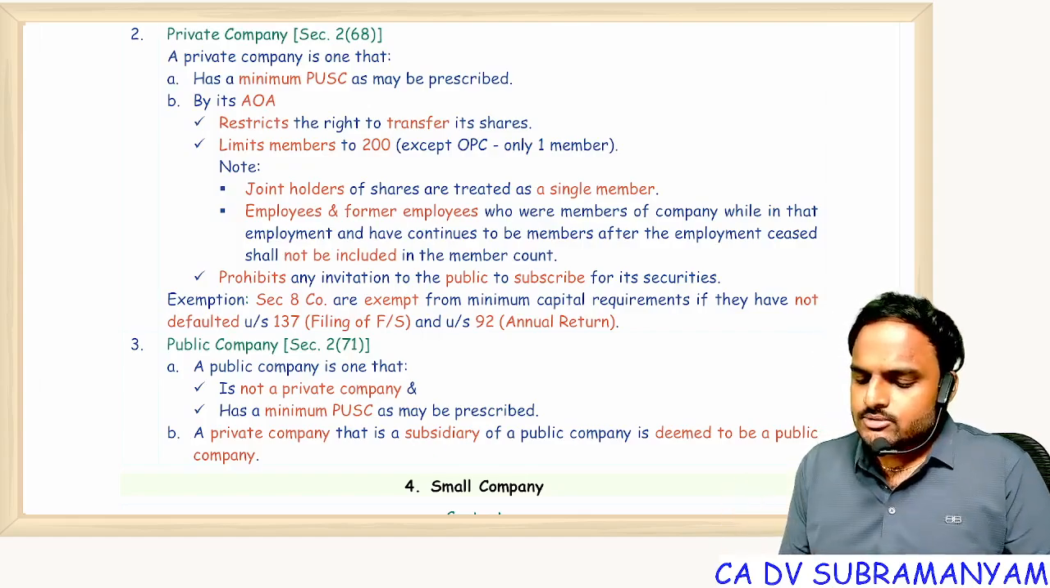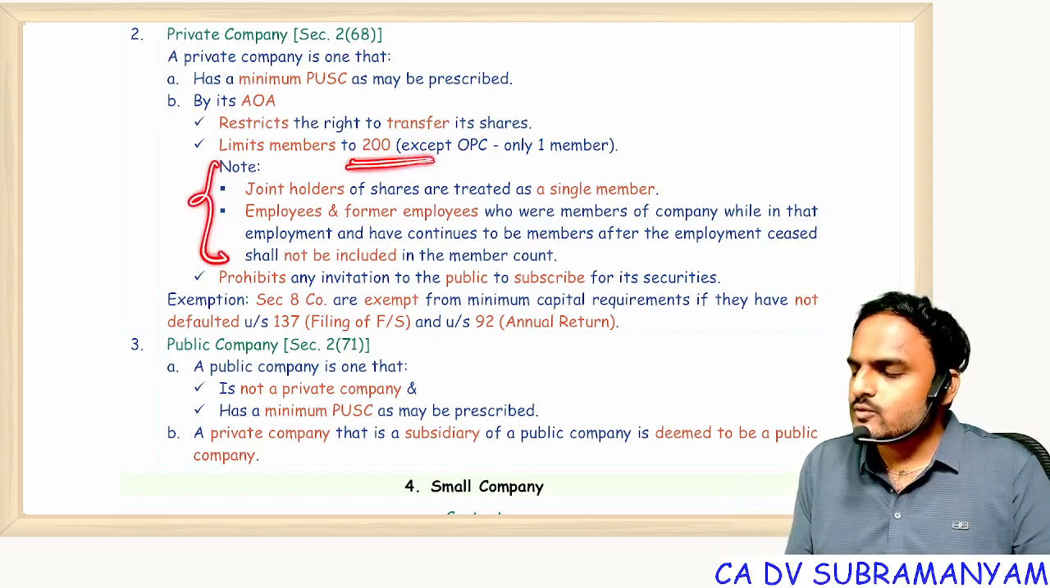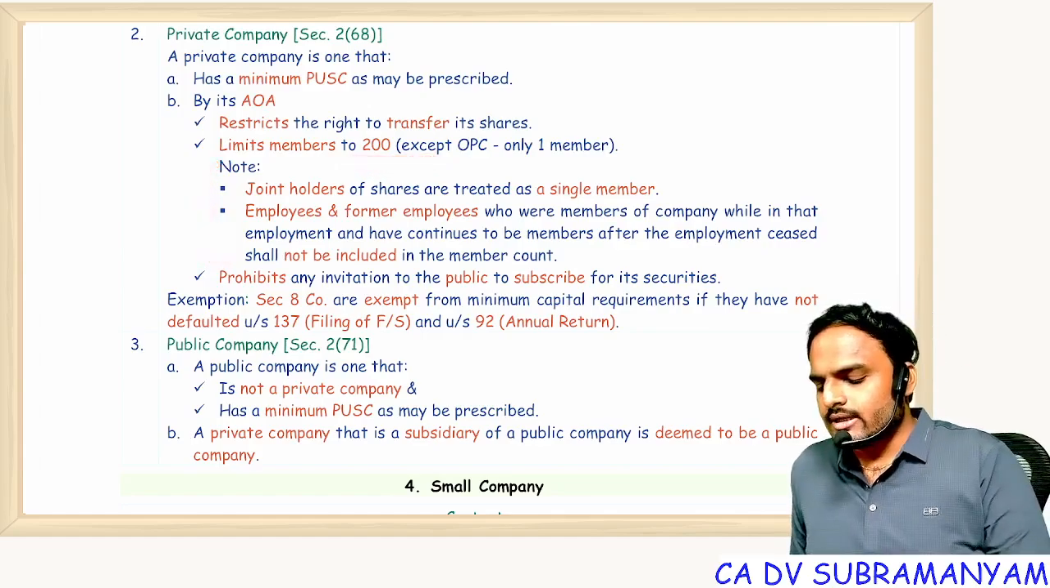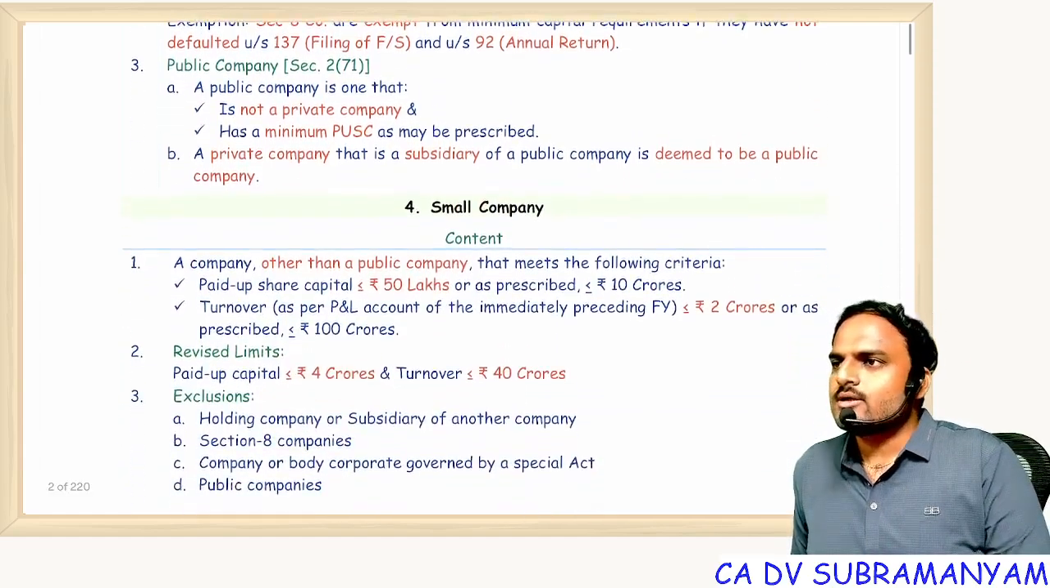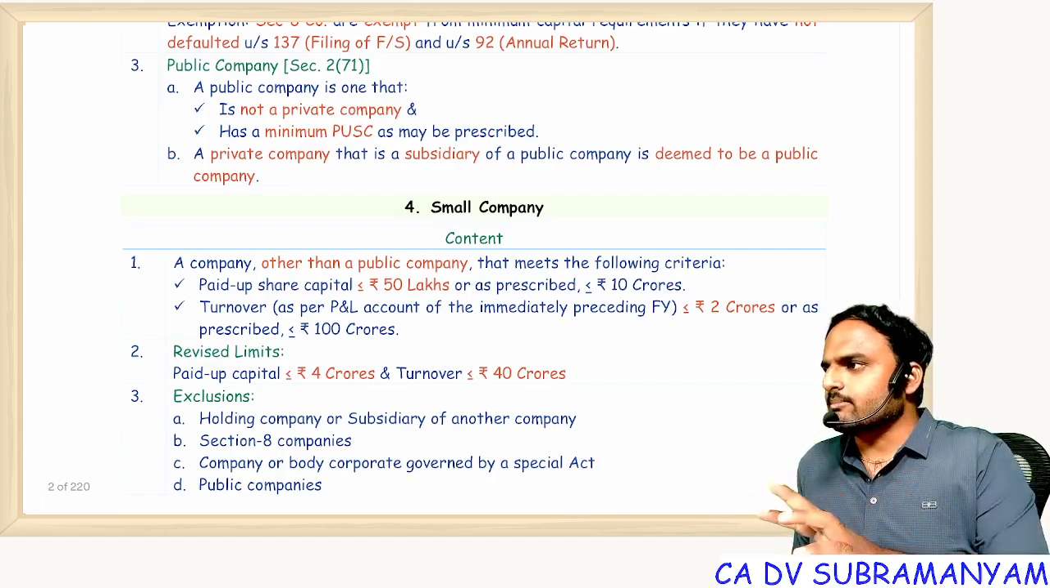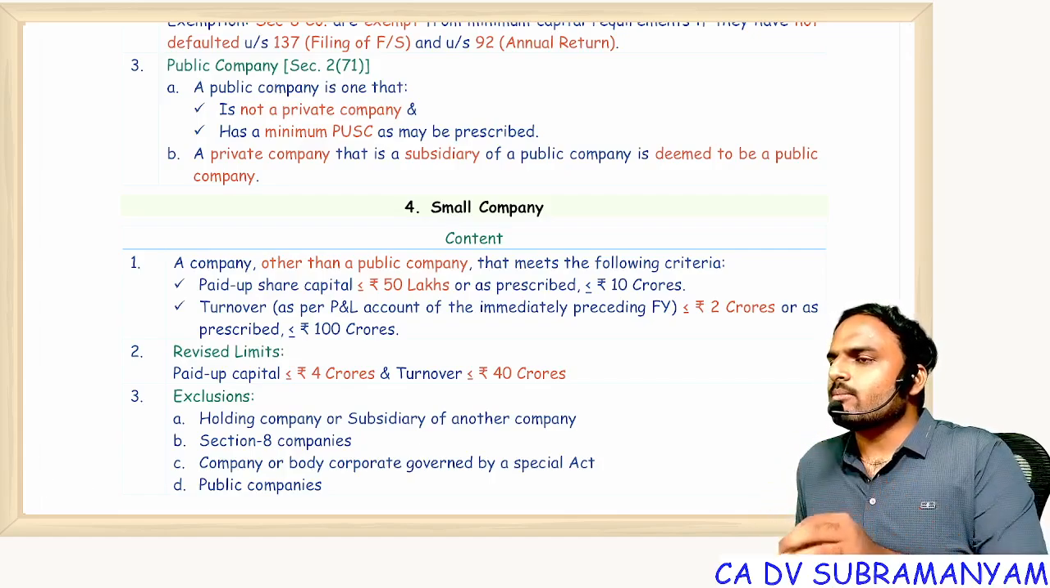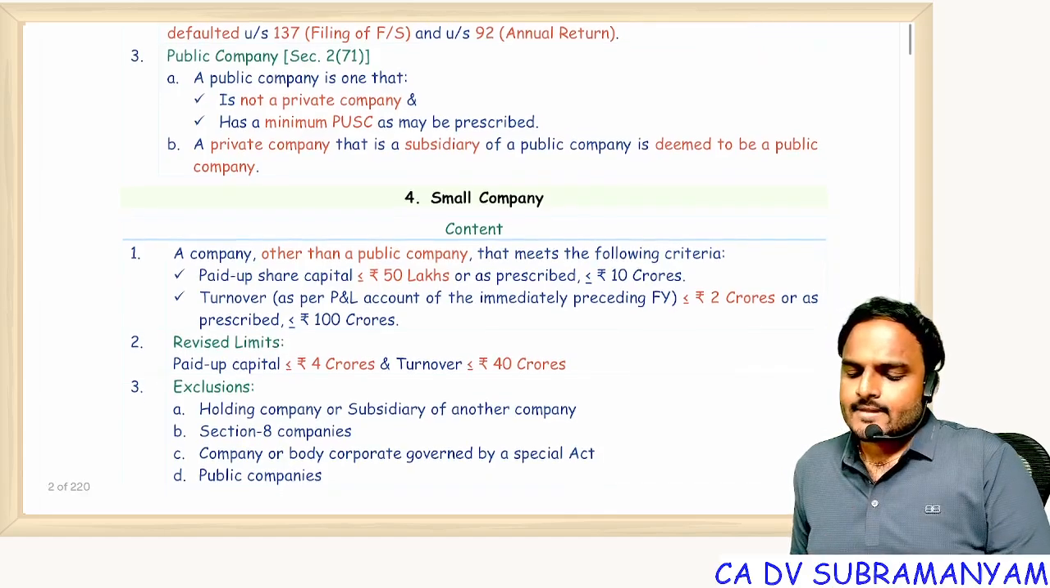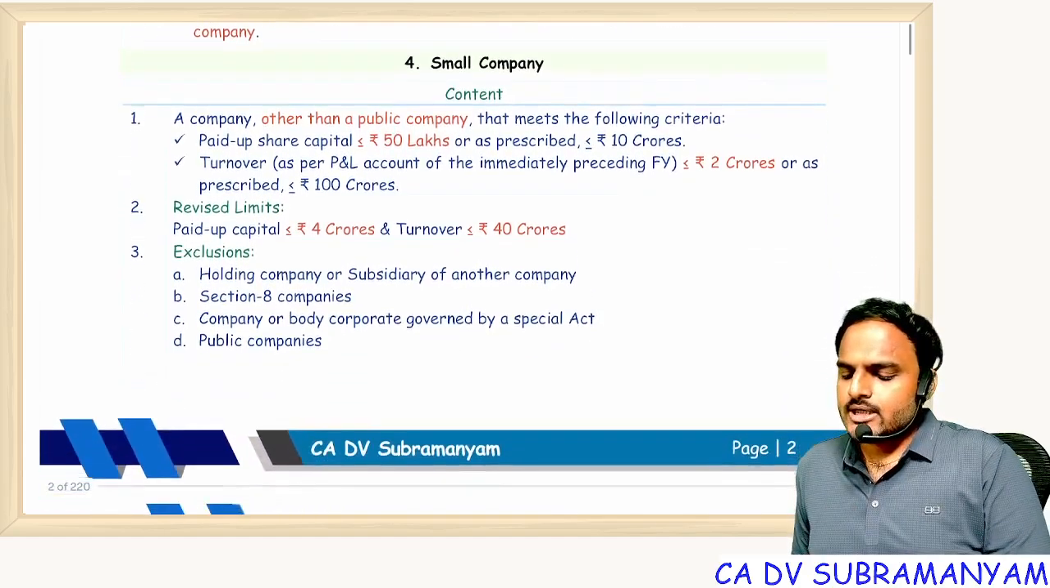So from this concept, you may get a question only based on the count of 200. While counting 200, who are excluded? Two people are excluded: past and present employees. And who are considered as a single member? Joint shareholders. Next one, small company.